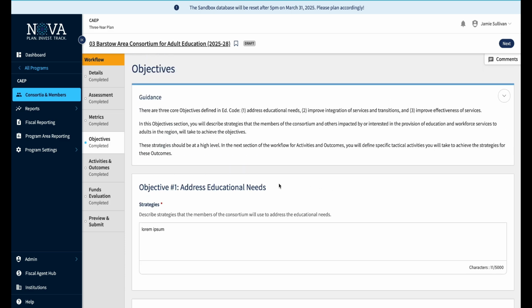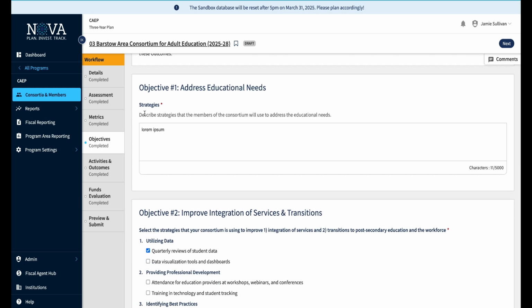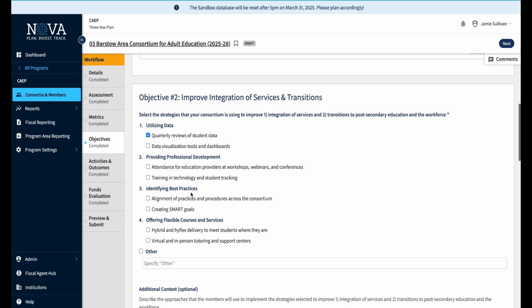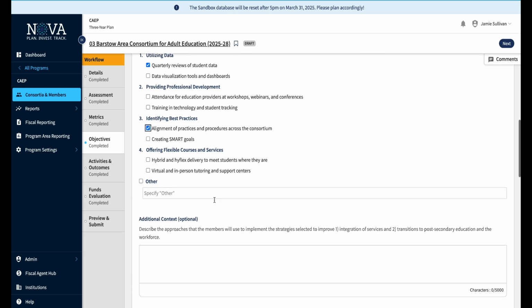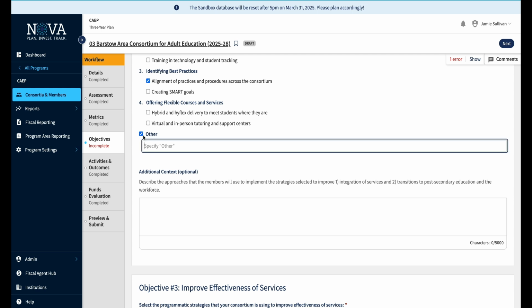Now we're on to the objectives tab. More guidance text. It's much improved, and then also the helper text, we've tried to optimize that as well. The Nova team has worked long and hard to provide as clear and concise information as is relevant for these specific input fields, so that you know what you're looking at. This other here, if you check this, is now required.